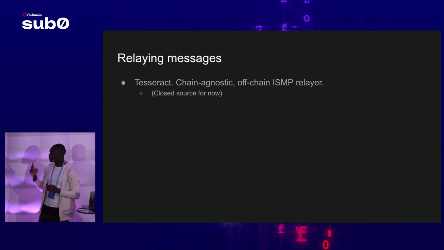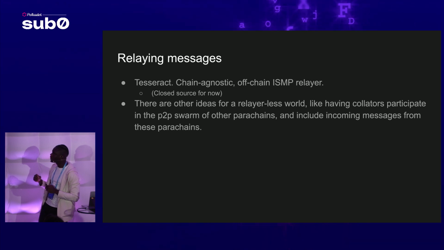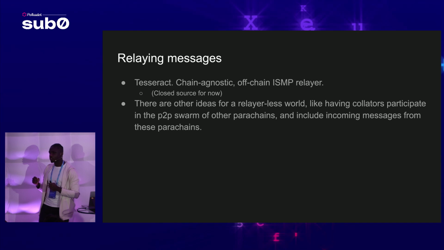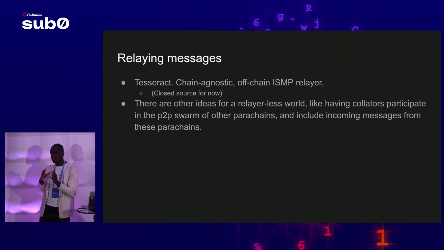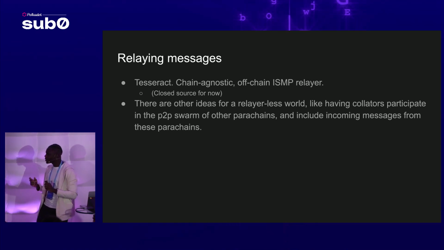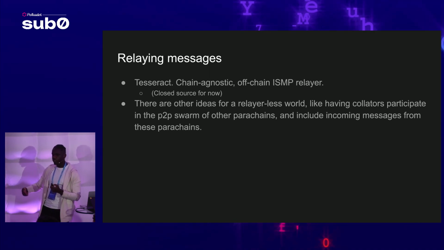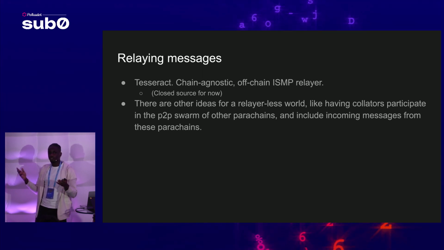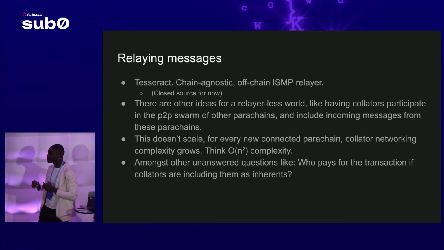So we have this, but unfortunately it's closed source for now, pending we figure out public goods funding in the Polkadot ecosystem. There are other ideas for a relayer-less world. I think some people were thinking about having the collators themselves participate in the P2P networks of all these different parachains. It's not really clear how that would scale, especially in terms of networking load, or who will even pay for these messages if these collators are inserting these messages into their blocks. Like, as an inherent, then no one's paying for it. It's paid for by the chain. So these are questions that are unanswered yet.